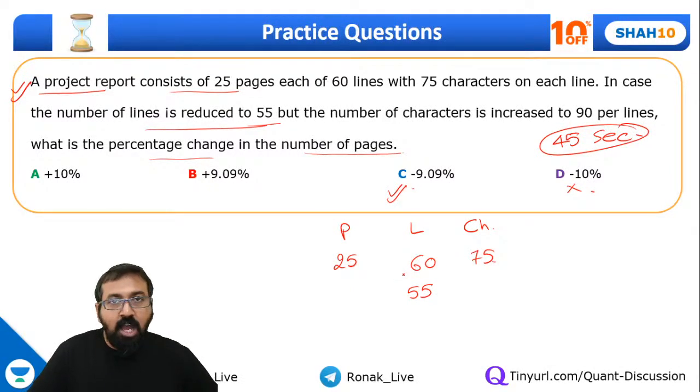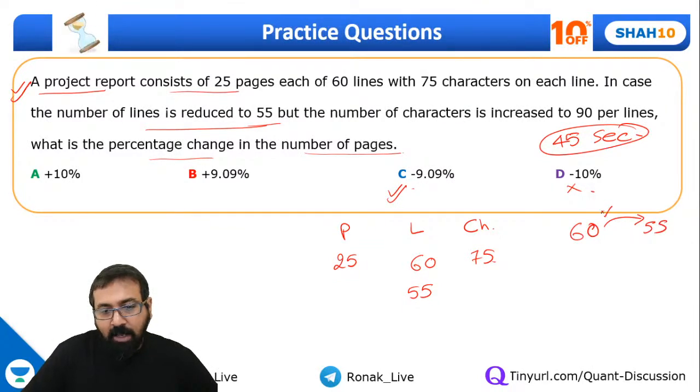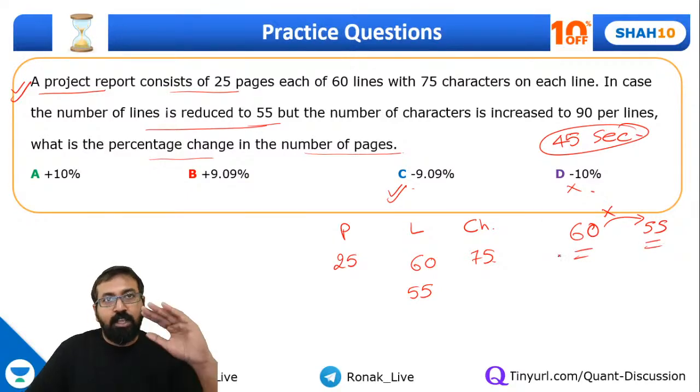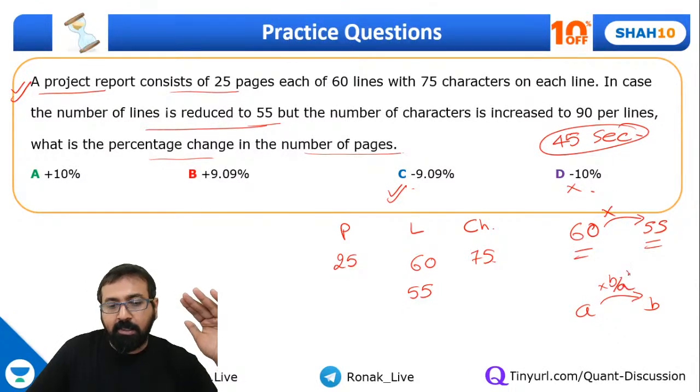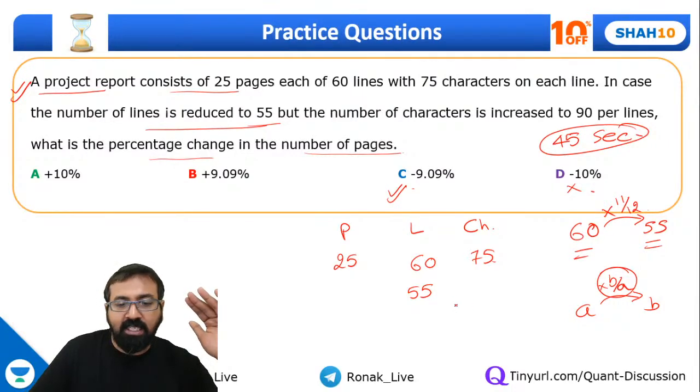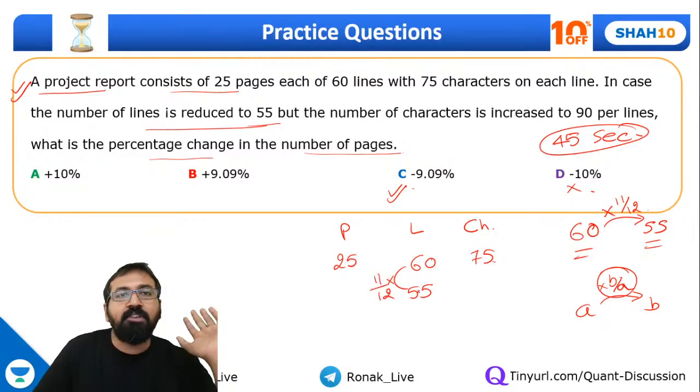Now let's understand how to quickly do it, guys. So can I say 60 to 55? When I make a number 60 to 55, by which number am I multiplying it? So please understand this part. When you make A to B, you are actually multiplying by B by A. Remember this part. So here 55 by 60, which is nothing but you are multiplying by 11 by 12. So this has become 11 by 12th of the previous. So number of lines has become 11 by 12th of previous.